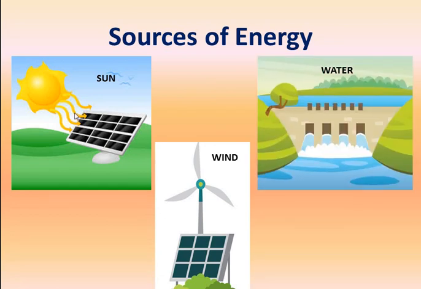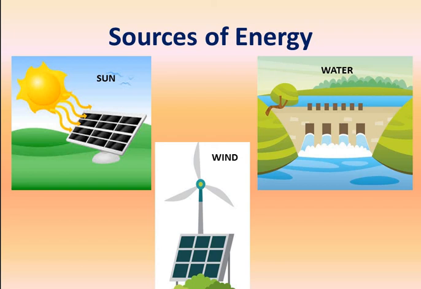Sun is the main source of energy on earth. It is the ultimate source of energy. You get heat and light from the sun. This solar energy is used by the plants to prepare their food, right? And this food has energy stored in the chemical form. We get heat and energy, this we discussed.